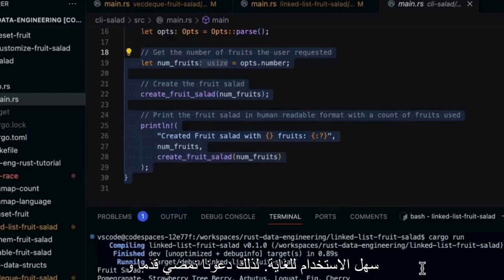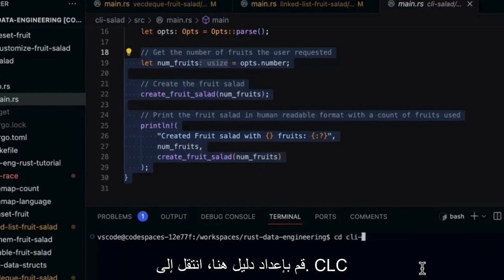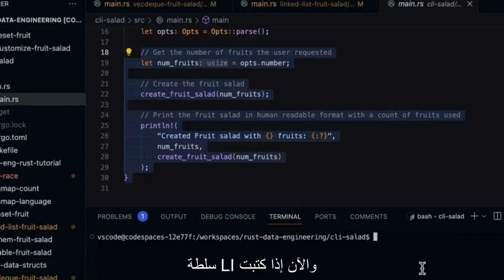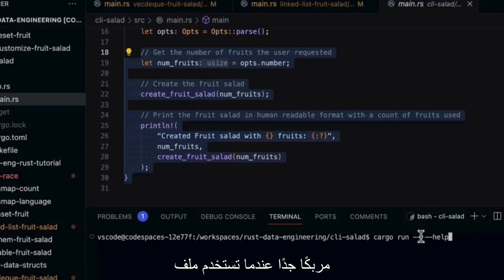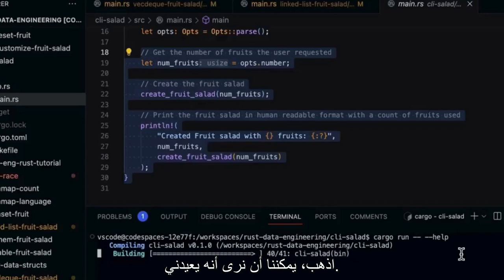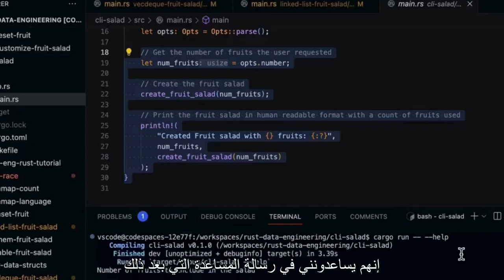So let's go ahead and cd up a directory here, go into cli-salad. And now if I type in cargo run double dash, that will actually pass what I'm going to do into the command line framework. So this is really important. This can be very confusing when you're using a command line tool library: use this double hyphen here, then pass in the argument. So there we go. We can see that it gives me back the help message, which then lets me do other things like use the number option here. So let's go ahead and do that.